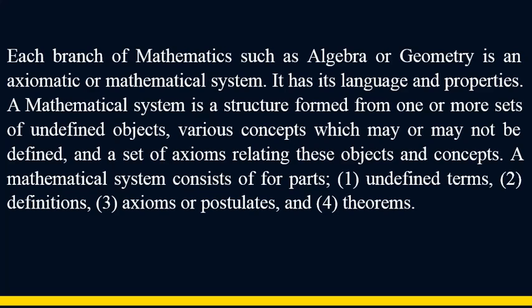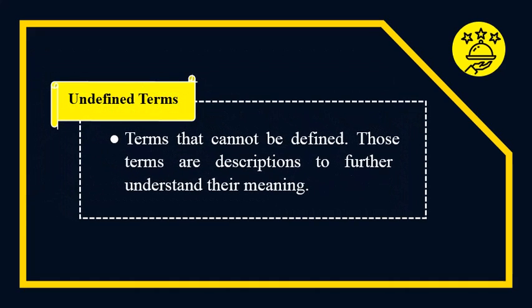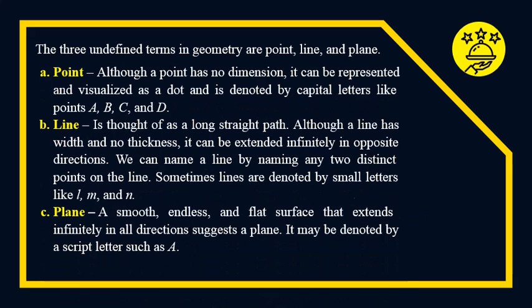A mathematical system consists of four parts. First, we have the undefined terms. Second, definition. Third, axioms or postulates. And fourth, we have theorems. Undefined terms are terms that cannot be defined. Those terms are described to further understand their meaning. Here are the three undefined terms in geometry. We have point, line, and plane.